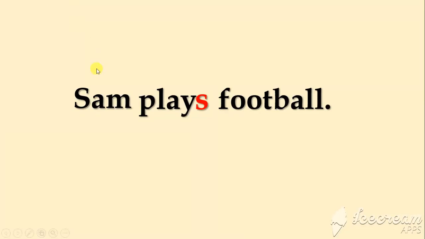So there is an s here after the verb play, because Sam is singular and it takes s, as you know from before. So if I want to put this sentence in the future form, the s is going to be crossed out, and then we are going to put the will in front of the verb.